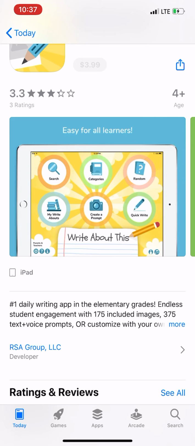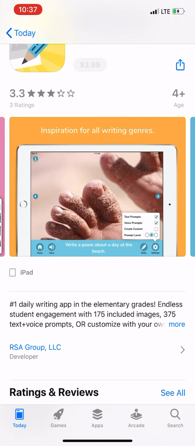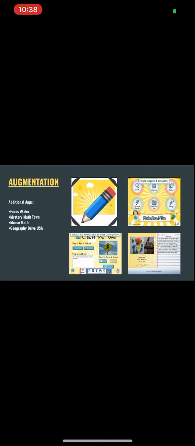So as you can see, you can create your own prompts, you can do a quick write. There's a bunch of different categories. You can look at previous things that you've written, and you can customize things with your own images and voice. Additional apps that we used were Faces I Make, Mystery Math Town, Moose Math, and Geography Drive USA.